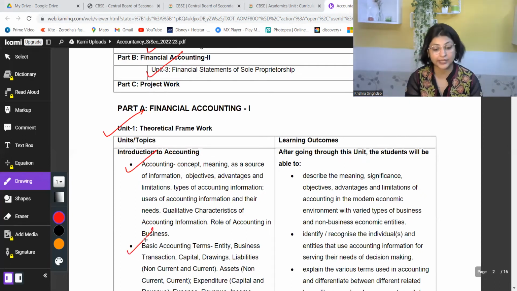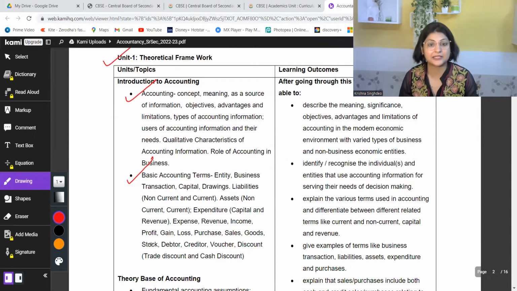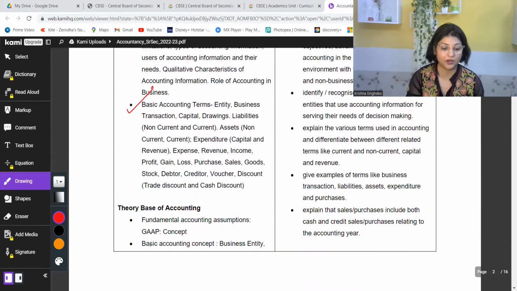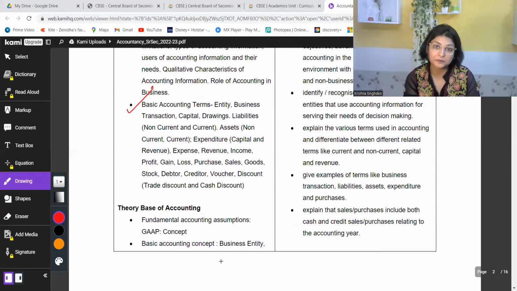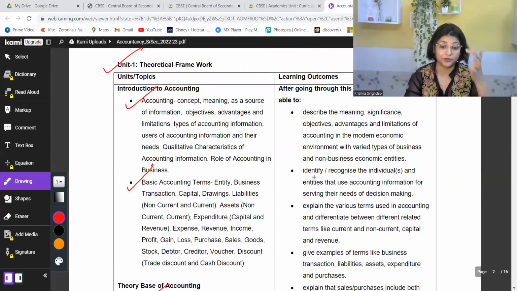Then basic accounting concepts or basic accounting terms are covered, under which, like each subject has its own terminology, accounting also has its own terminology. That terminology is discussed over here. Then you have the theory base of accounting, under which financial accounting assumptions, which is called in general GAAP. GAAP means generally accepted accounting principles. It is covered. Then the basic accounting concept of business entity and other kinds of concepts are covered over here.